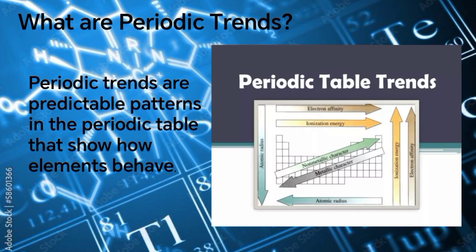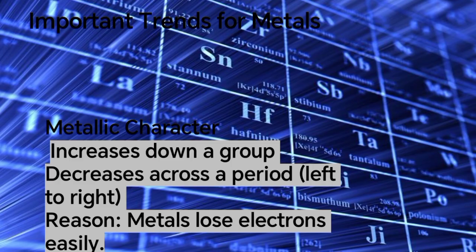Part 2 is periodic trends of metals and their reactivities. So what are periodic trends? Periodic trends are predictable patterns in the periodic table that show how elements behave. Important trends of metals. First is metallic character, which increases down a group. Then it decreases across a period, left to right. The reason: metals lose electrons easily.